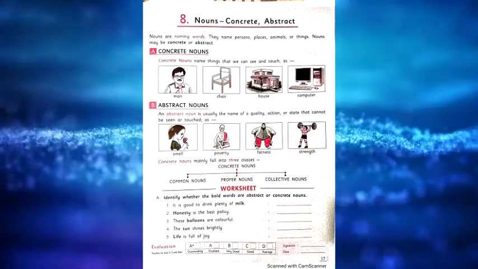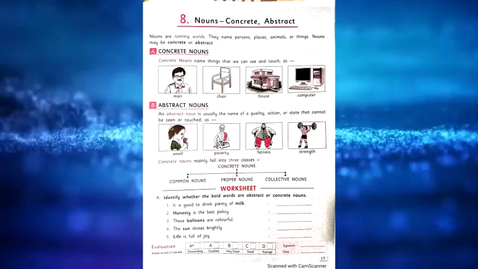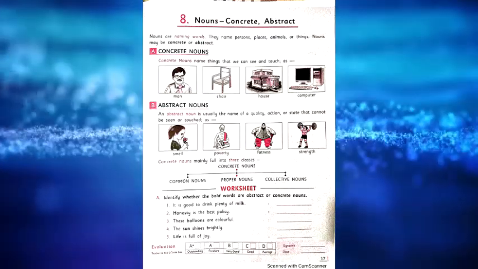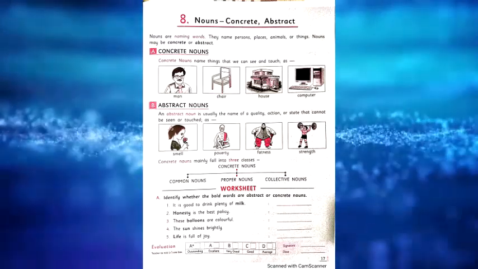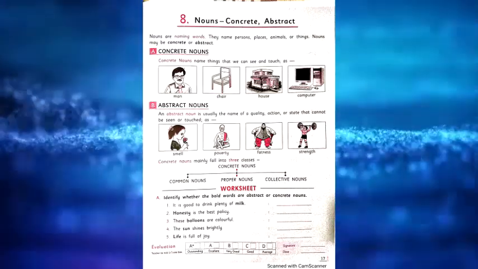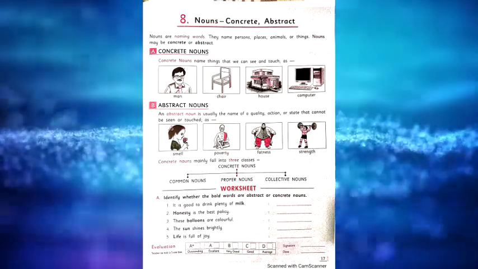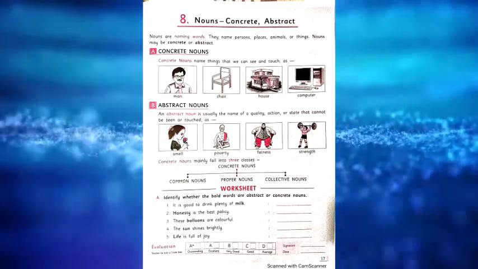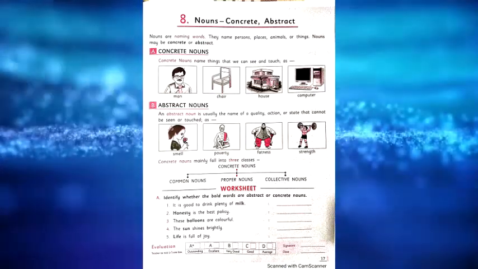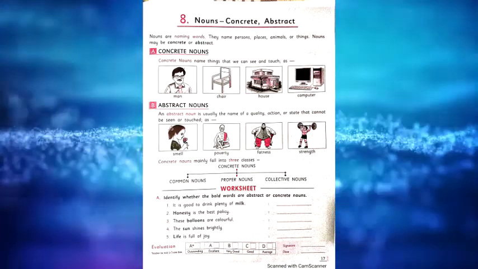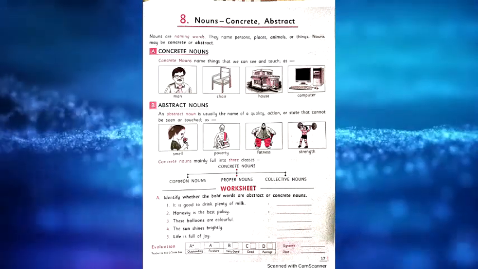This much only about nouns, concrete and abstract. Keep it in your mind. What is a noun? Noun is a naming word. They name persons, places, animals, or things. There are two types of nouns: concrete and abstract nouns. Concrete nouns, we can see and touch. Abstract nouns, we can't see or touch. This much only about this 8th chapter, nouns, concrete and abstract.